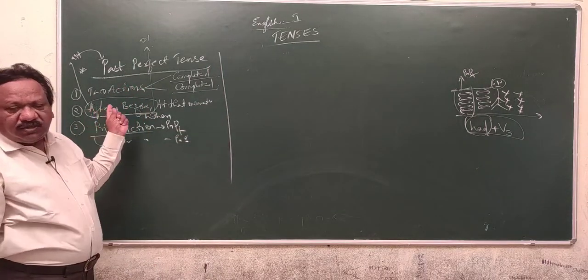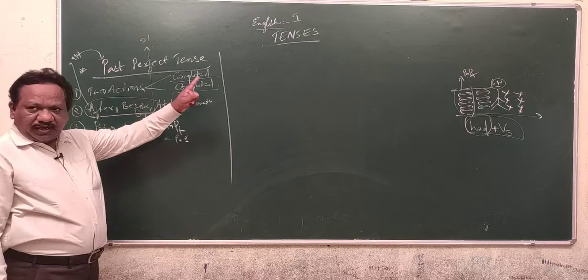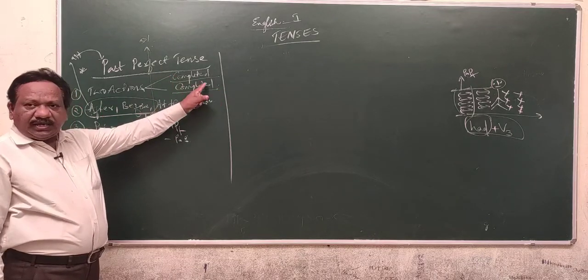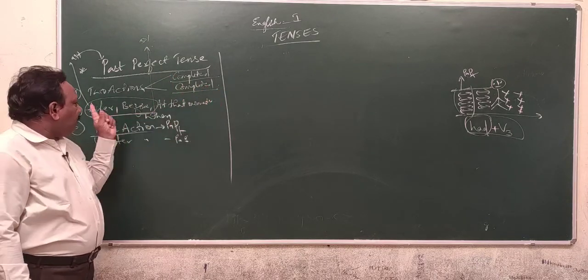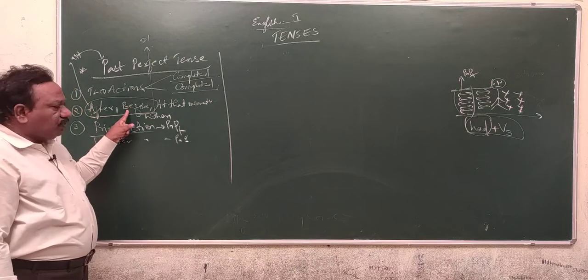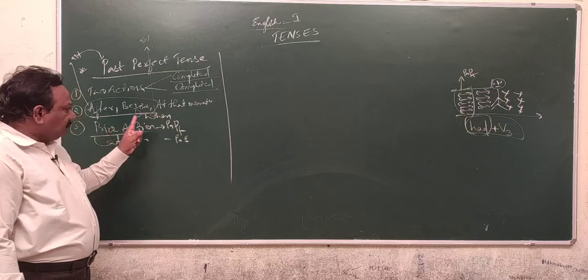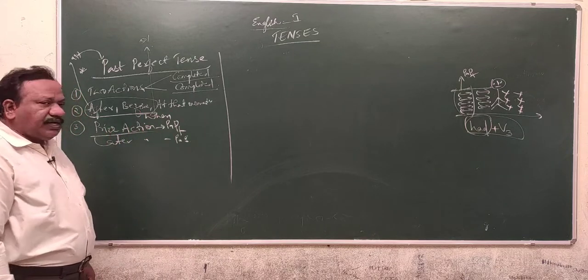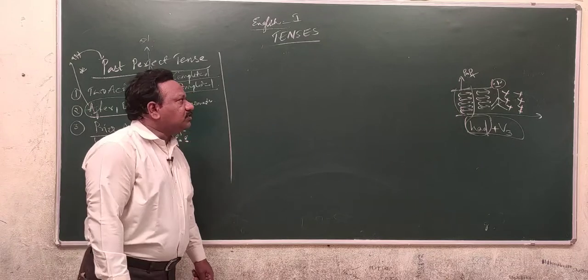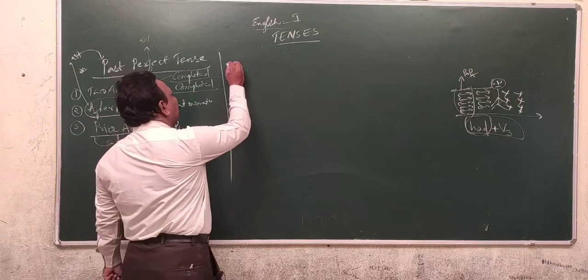Whenever you are using the past perfect tense, there should be two actions in a sentence. Both the actions should be completed ones, and generally after, before conjunction, sometimes when conjunction is used. The prior action must be referred in the past perfect, the latter action must be referred in the past simple tense. For example,